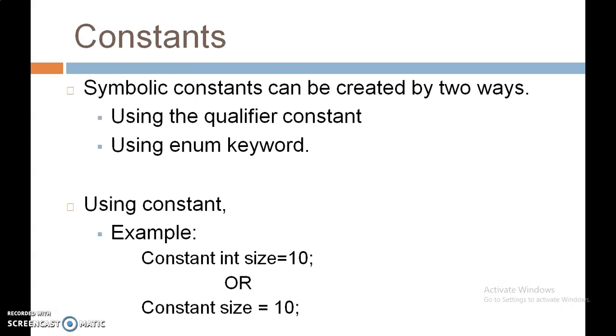So what is a constant? A constant is a symbolic name given to some unique fixed value. We can have two types of constants, using a const qualifier or without it, that means using the enum keyword. If you are using the const qualifier, then const int size equal to 10 will assign the value 10 to the constant size.